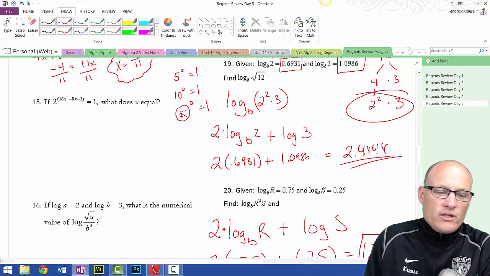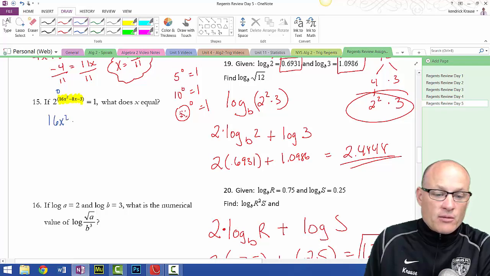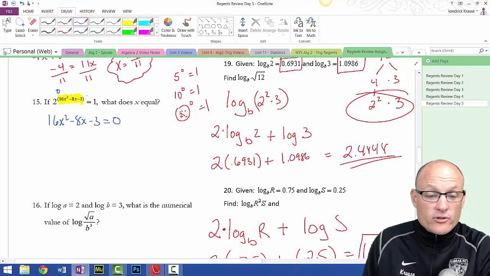Therefore, what they're really saying to you is 2 raised to the 0 power equals 1. So they're just telling you that 16x squared minus 8x minus 3 has to equal 0, because in order for it to equal 1, the exponent has to be equal to 0. So I'm going to factor this puppy. So probably 4x and 4x, minus 3 and plus 1. I believe that's the factoring. So I get x equals negative 1/4 and x equals positive 3/4.